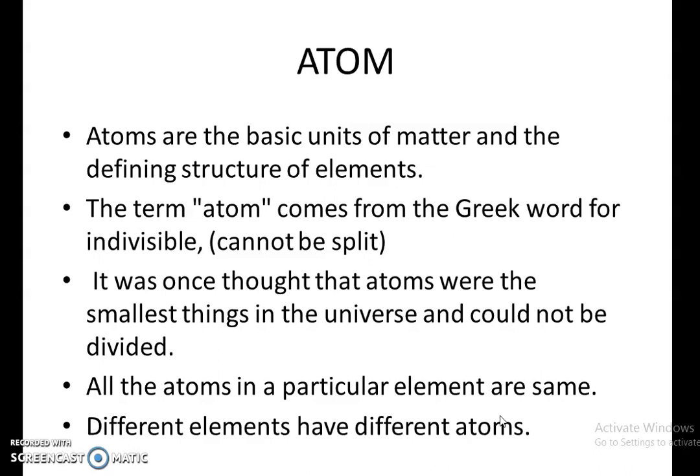For example, atoms in sodium are all the same as one another, while the atoms of potassium or calcium are different. Clear? All atoms in a particular element are the same, and different elements have different atoms.